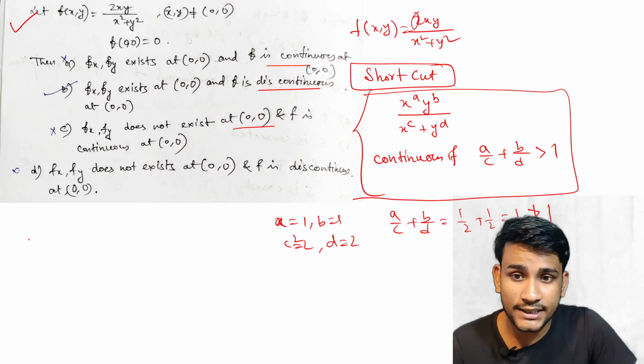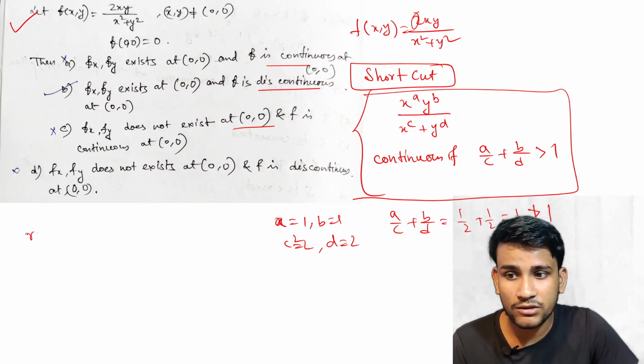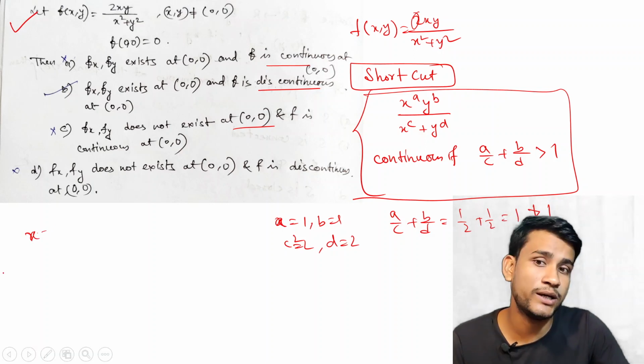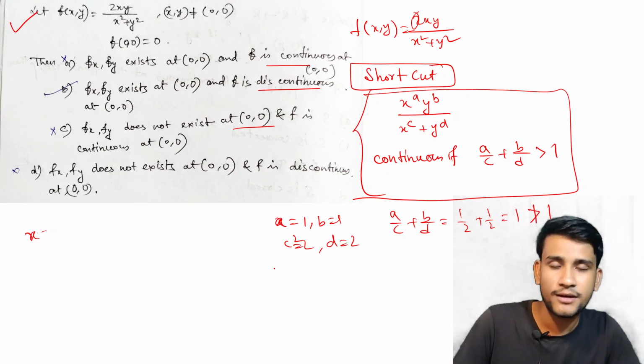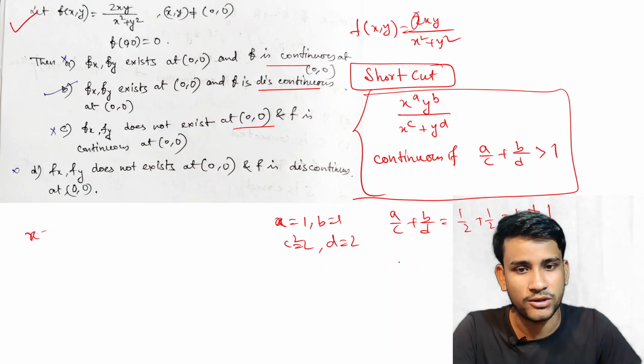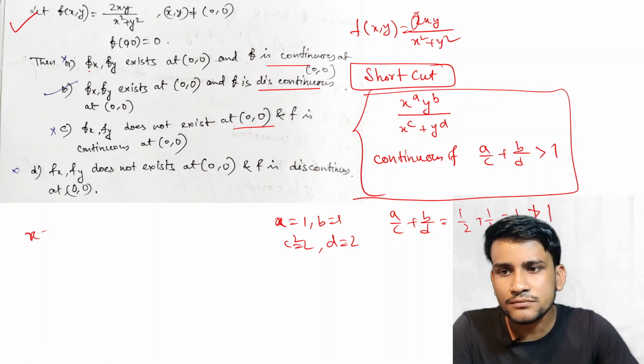Otherwise you can check by using x equal to r cos theta, y equal to r sin theta. Otherwise you can also check by y equal to mx. So there are 3 different procedures to check whether it is continuous or not. Also you can check by another method.